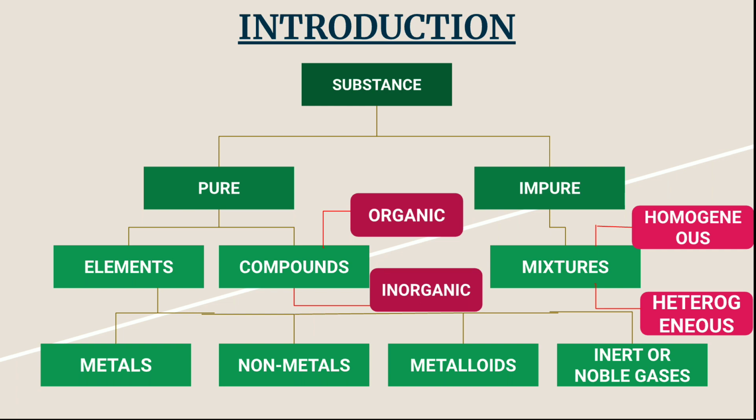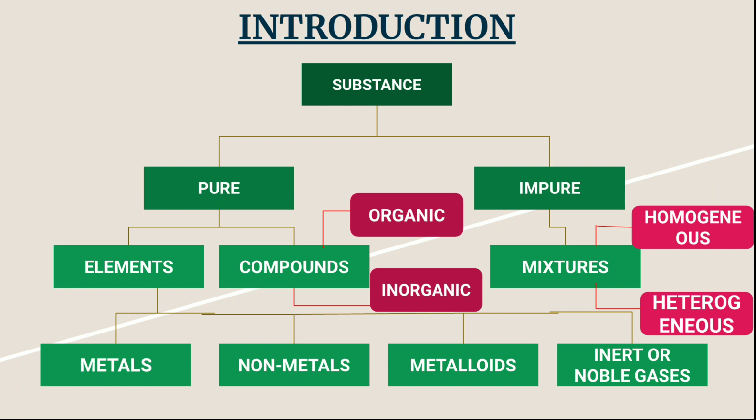So we know that substances are of two types, that is pure substance and impure substance. And pure substance again is divided into two types, that is elements and compounds. And impure substance is a type of mixture where something is mixed with another substance. Okay, now elements are divided into four types.